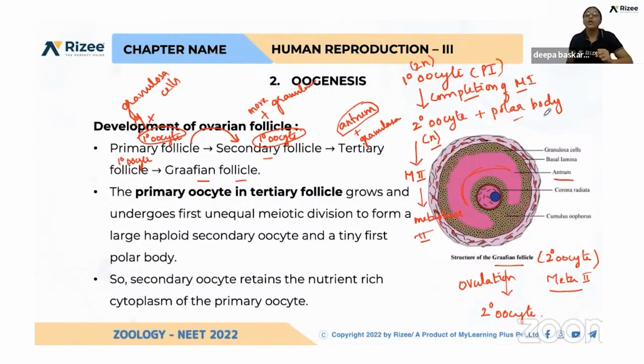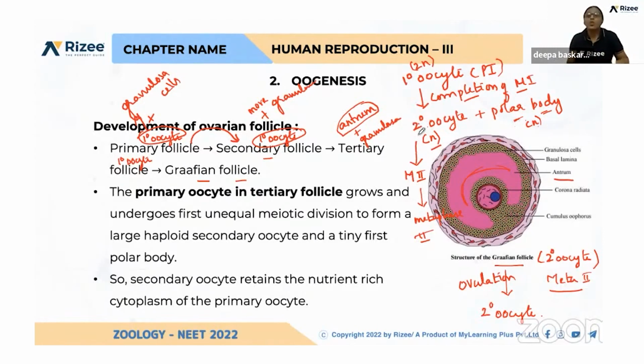And the polar body is released. So what is the nature of this polar body? The size is very less, but the chromosome number is the same. Secondary oocyte and polar body are having the same chromosomal number, but they differ in cytoplasmic content. Question will be asked. And again, what is the fate of this polar body? It is uncertain. Whether it is getting divided or it is getting degraded, it is uncertain.